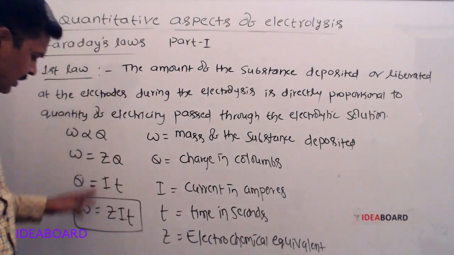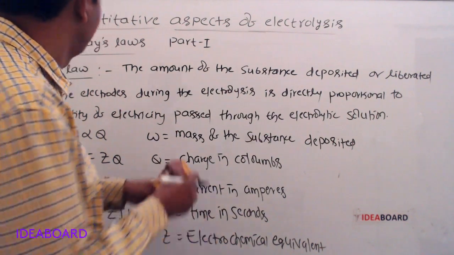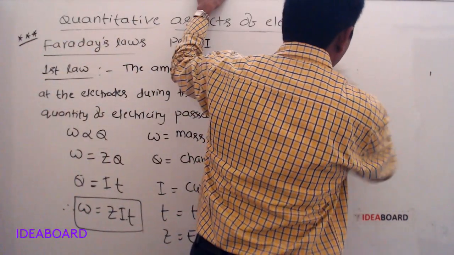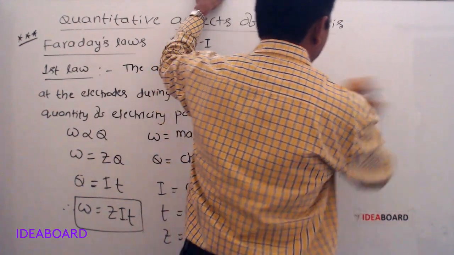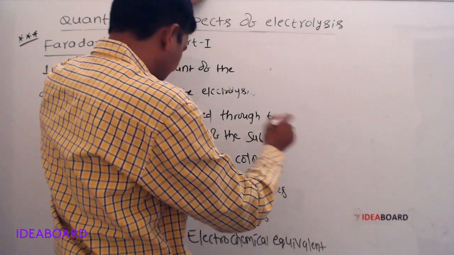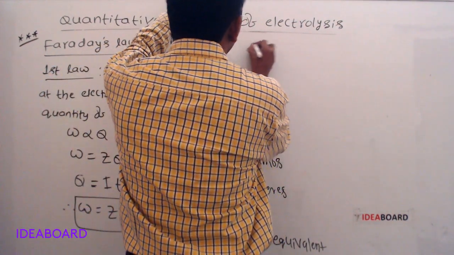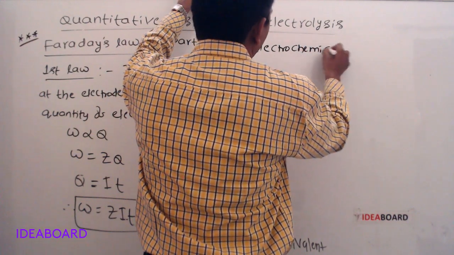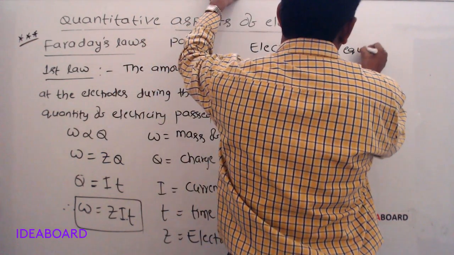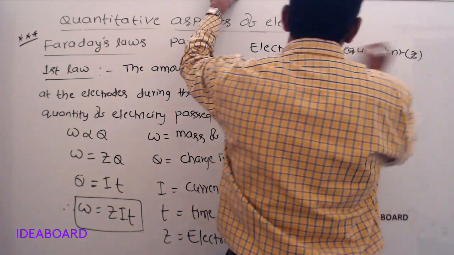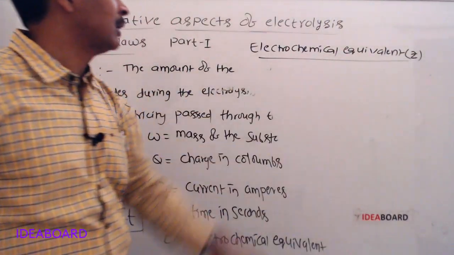In this, Z is a constant, I is current in amperes, T is time in seconds. What is that Z? Z means electrochemical equivalent. How can you define the electrochemical equivalent?